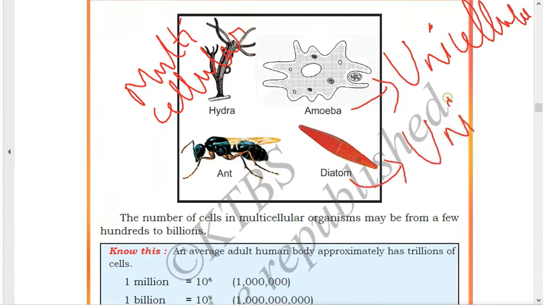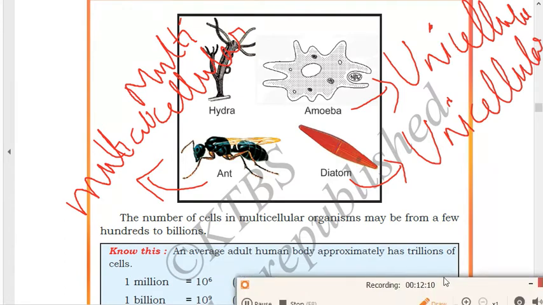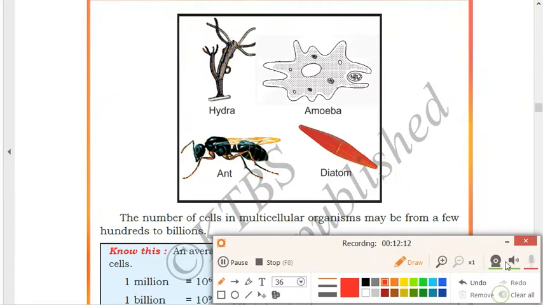It is also made up of a single cell. Ant is a multicellular organism. It is made up of many cells. So in these diagrams, hydra and ant are multicellular. They are made up of many cells. Amoeba and diatom are unicellular. They are made up of a single cell. So this was your activity given in the textbook.